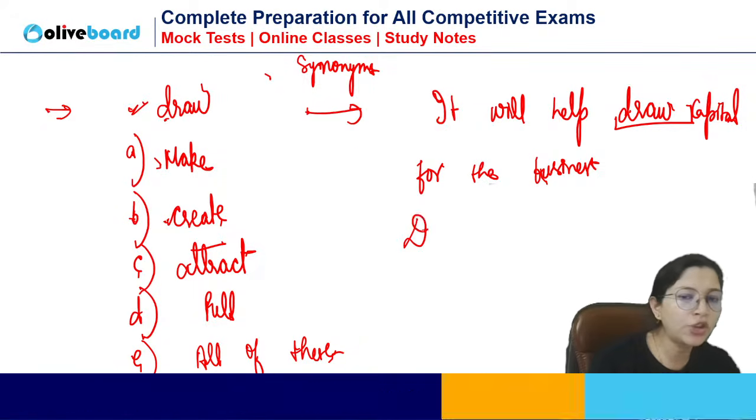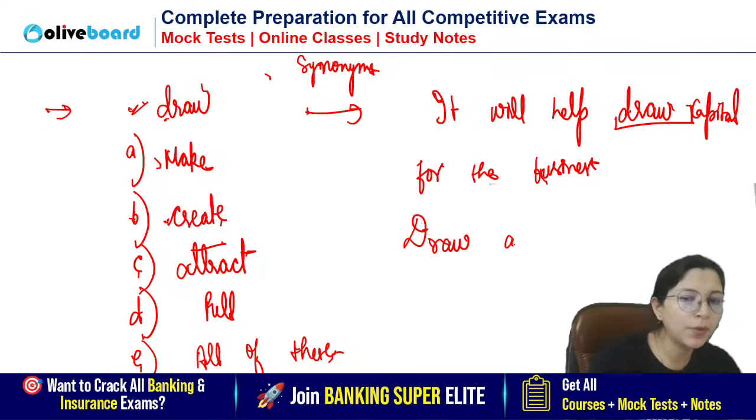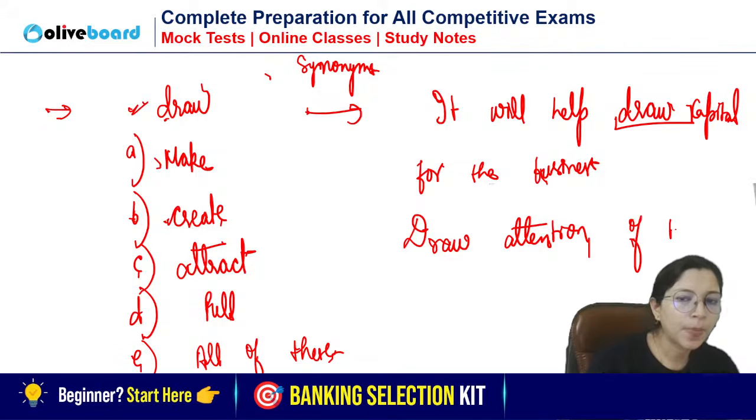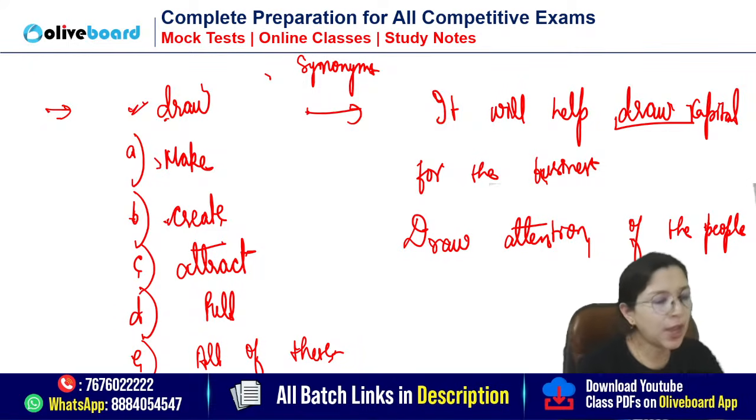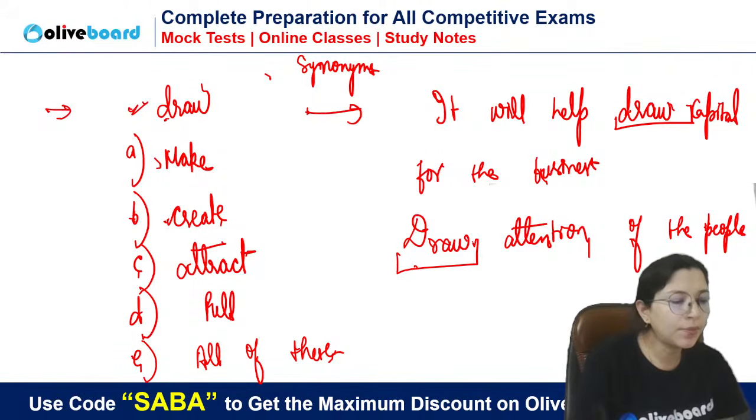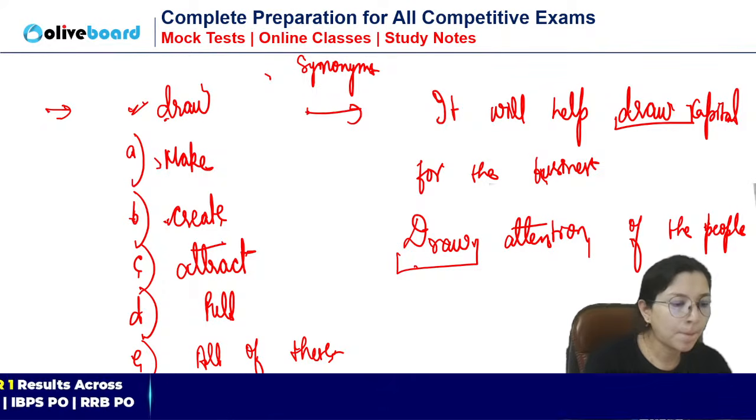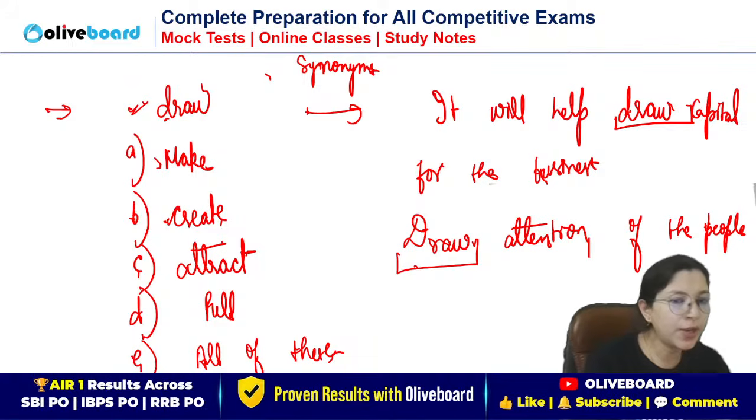If I say draw attention, it will help draw the attention of the people. See, as per the context, the meaning will change. If I say draw attention of the people, what will you say? Draw his attention, draw her attention. So in this case, what will come? Make attention, create attention, attract attention, pull attention. What will come?